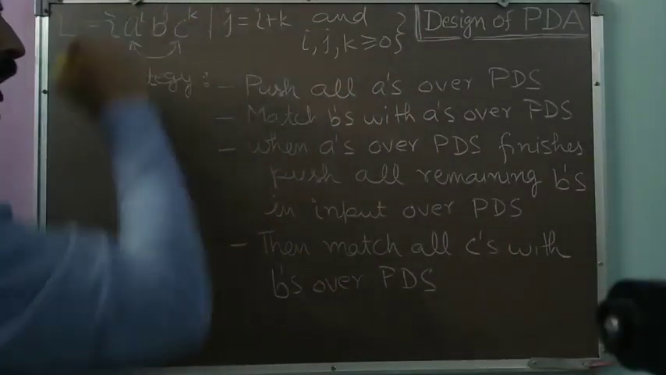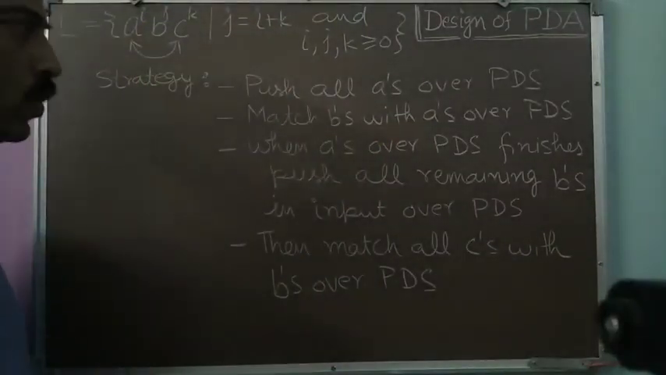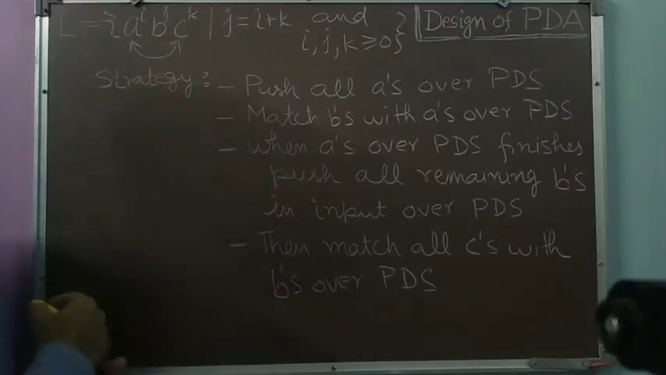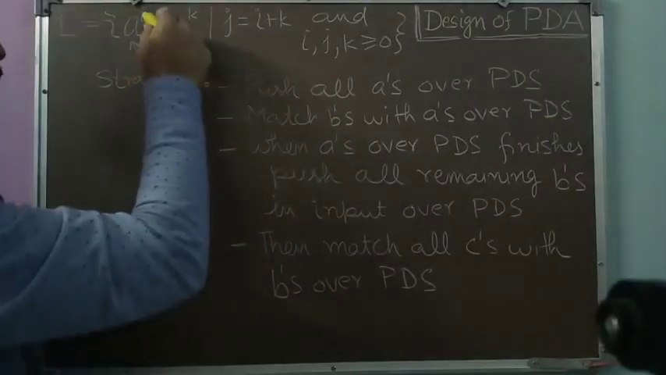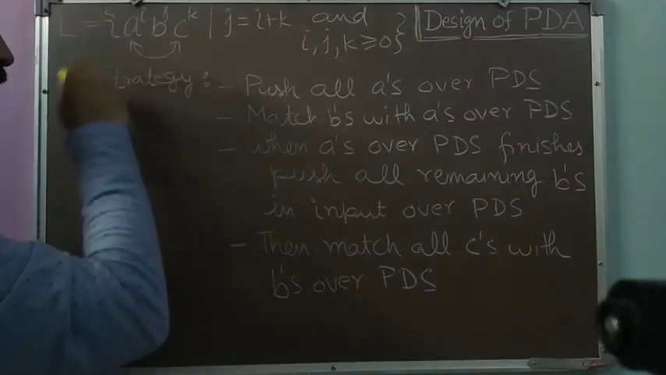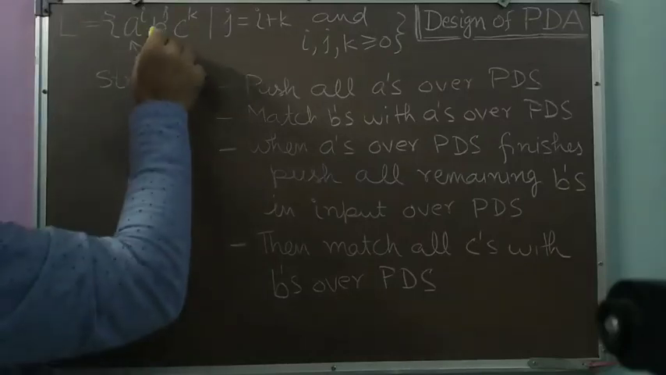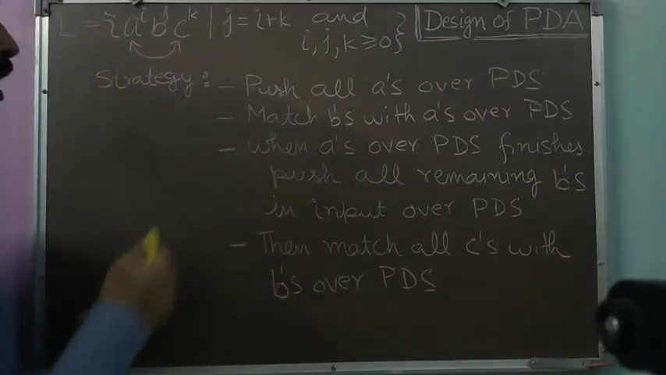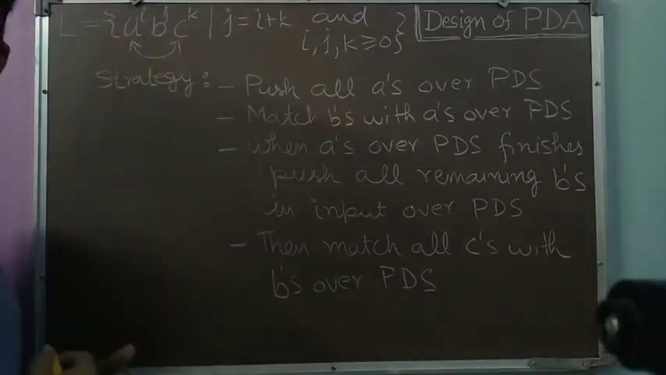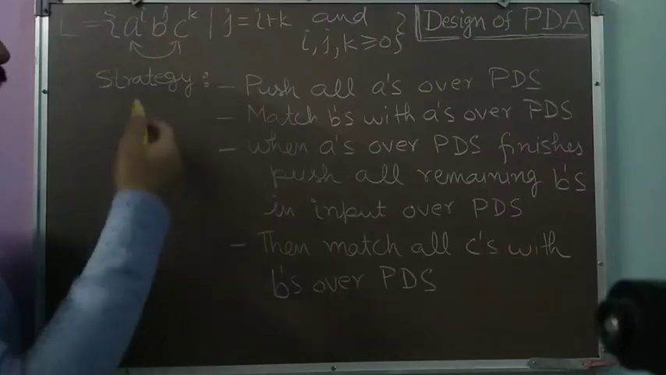In the starting, we will be getting a's. So what we will do, we will push all these a's over the push down store. Then we will start getting b's. Corresponding to each b, we will match it with an a which is stored over the push down store. So corresponding to each b, one a from the push down store will be popped. As the number of b's will be more than the number of a's, we will be able to pop all the a's from the push down store.